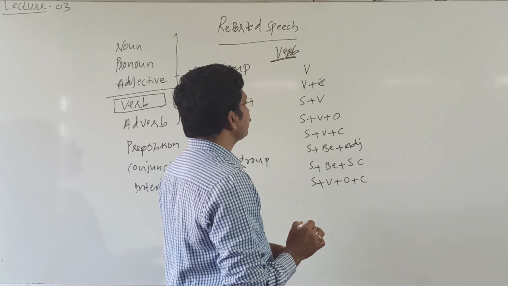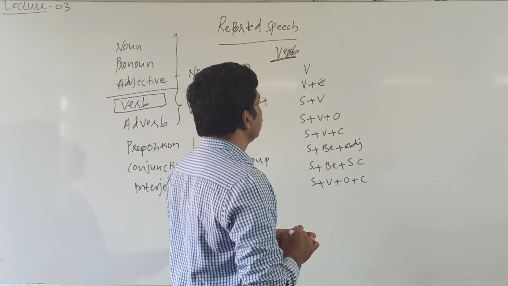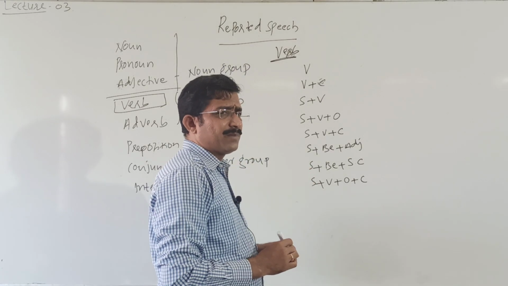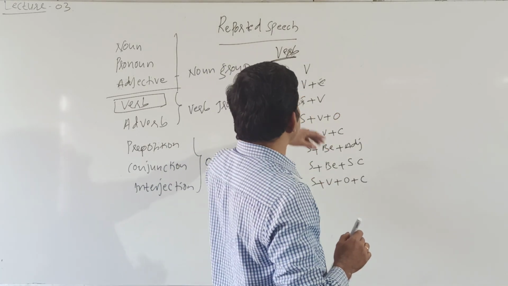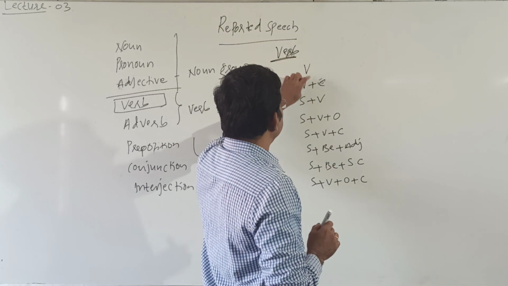All these forms have different structures. But verb is mandatory.